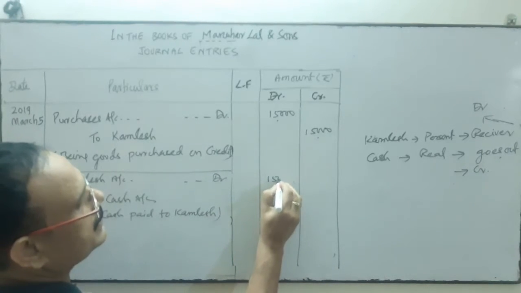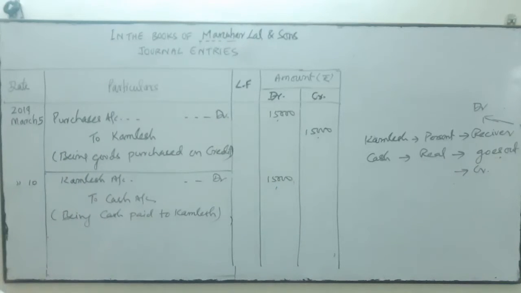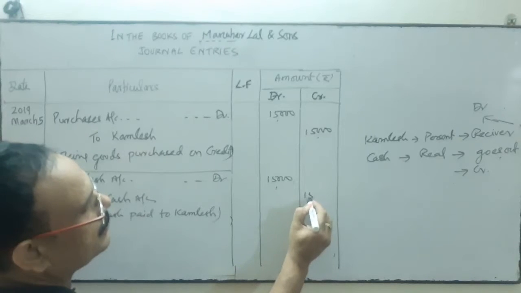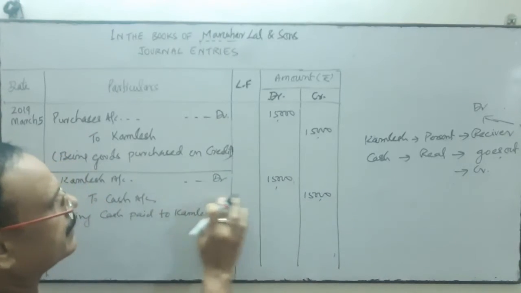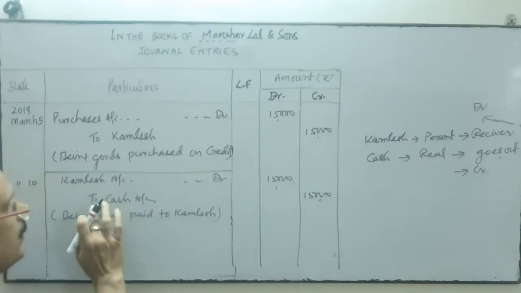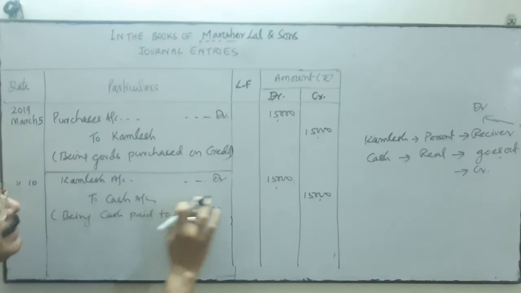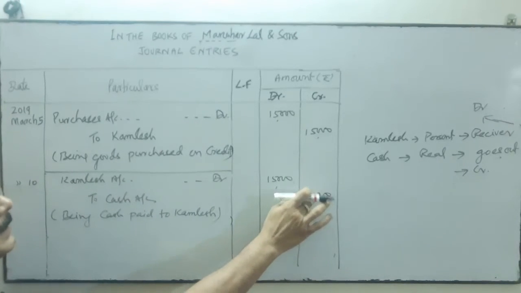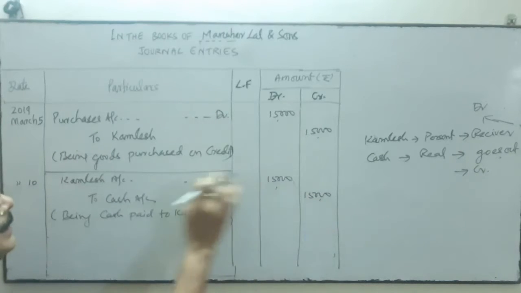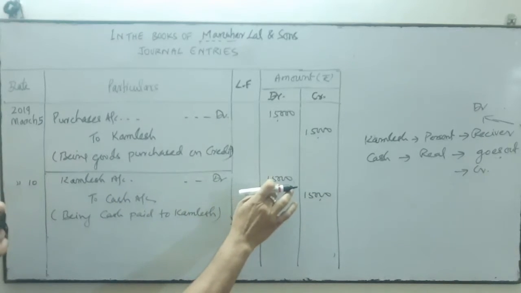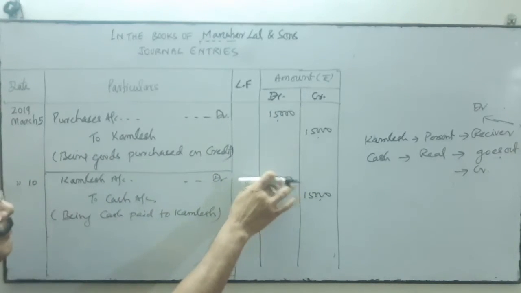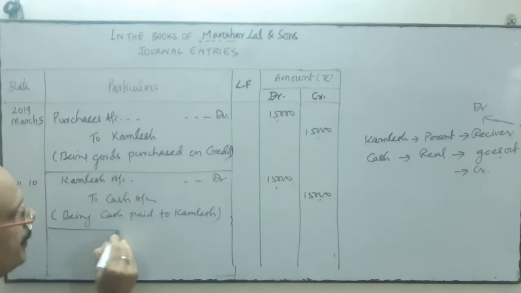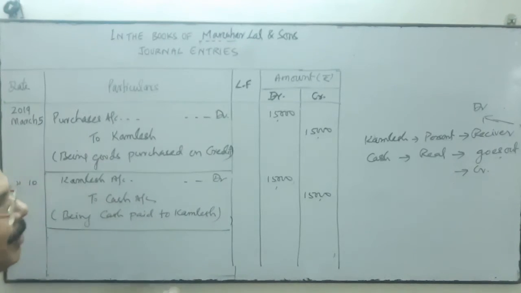So 15,000 is in debit and 15,000 is in credit in the cash account. Cash account is credit, so in the credit column we will write 15. Kamlesh is debit, so we will write in the debit column 15. And this space will be blocked.